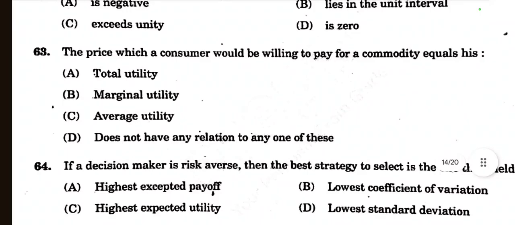Then question number 63: the price which a consumer would be willing to pay for a commodity equals his total utility, marginal utility, average utility, or doesn't have any relation to any one of these. So the price a consumer would be willing to pay for a commodity is equal to its marginal utility.